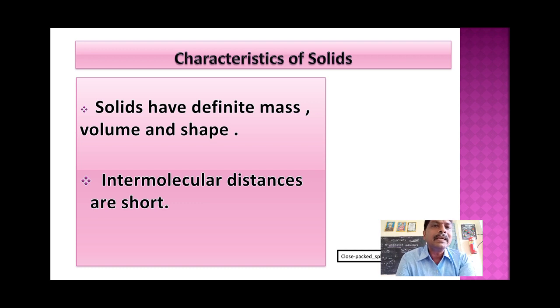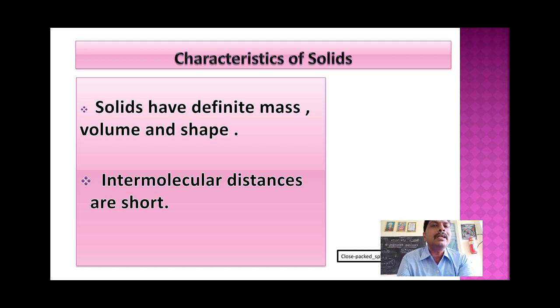Second point is the intermolecular distances are short. That means in solids the distance between particle to particle is very less. Intermolecular means between the molecules. Between the molecules distances are very less.